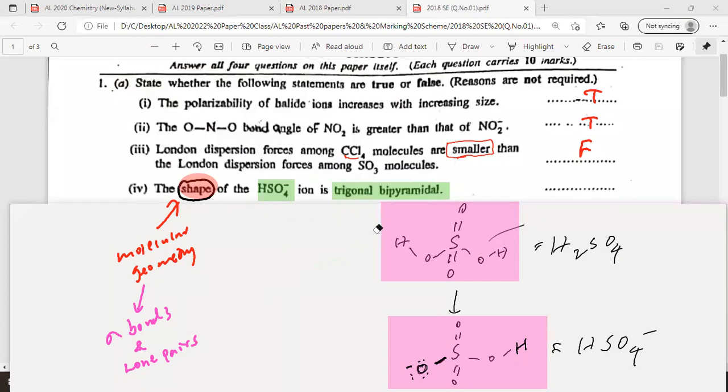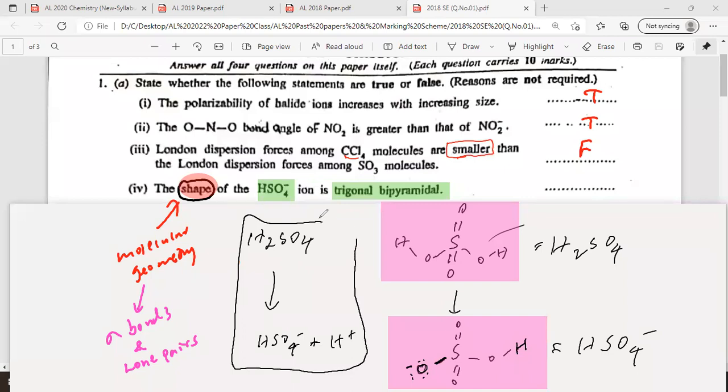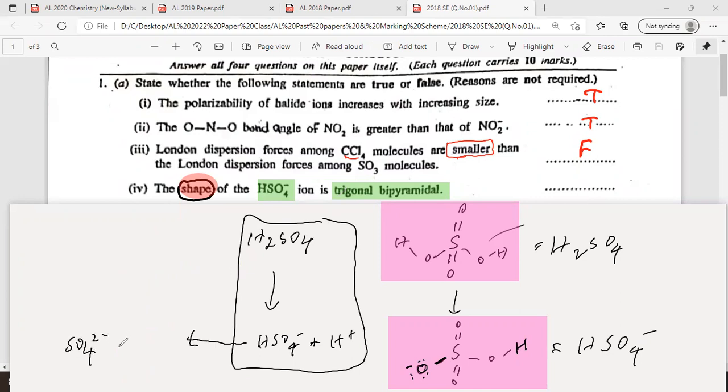Now you can check HSO4 minus. Actually, what happened here is when H2SO4 is ionized, it becomes HSO4 minus plus H plus. So it releases 1 proton. This is complete ionization of sulfuric acid into HSO4 minus and H plus. Again, it can ionize further, HSO4 minus becomes SO4 2 minus and H plus.